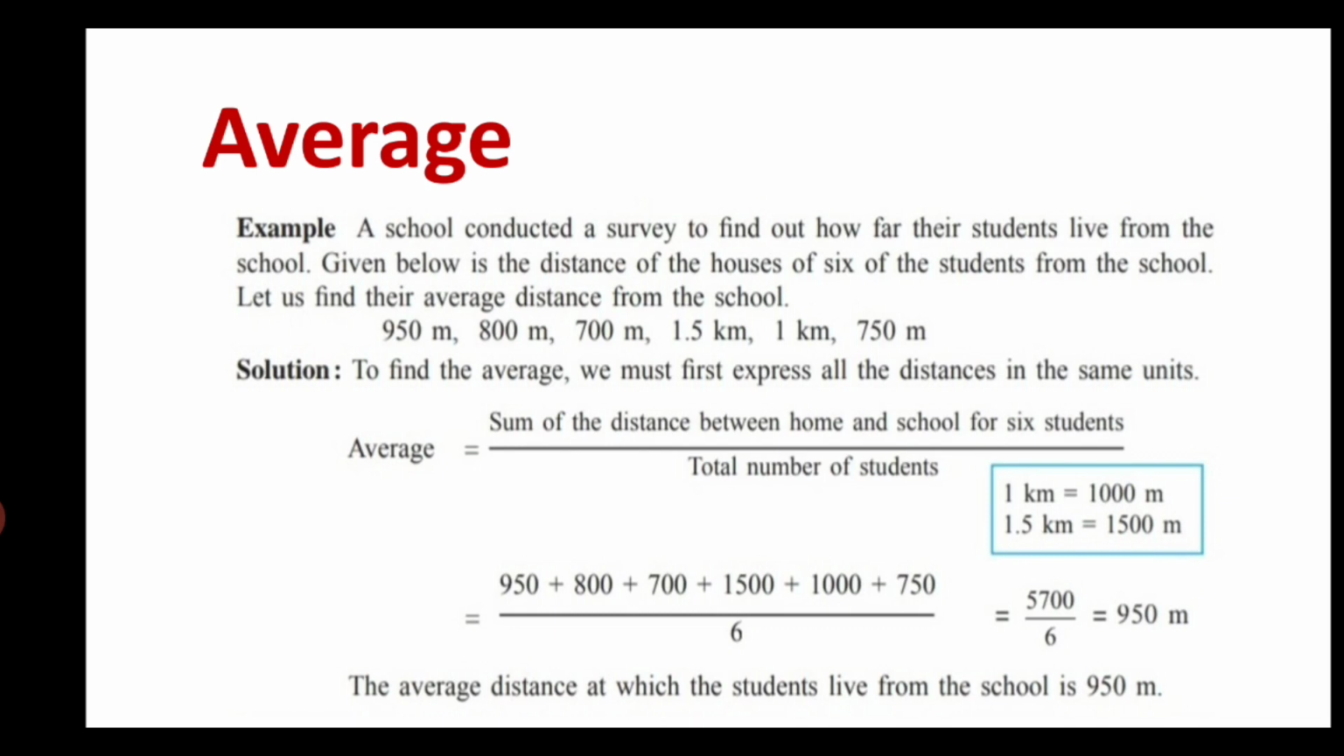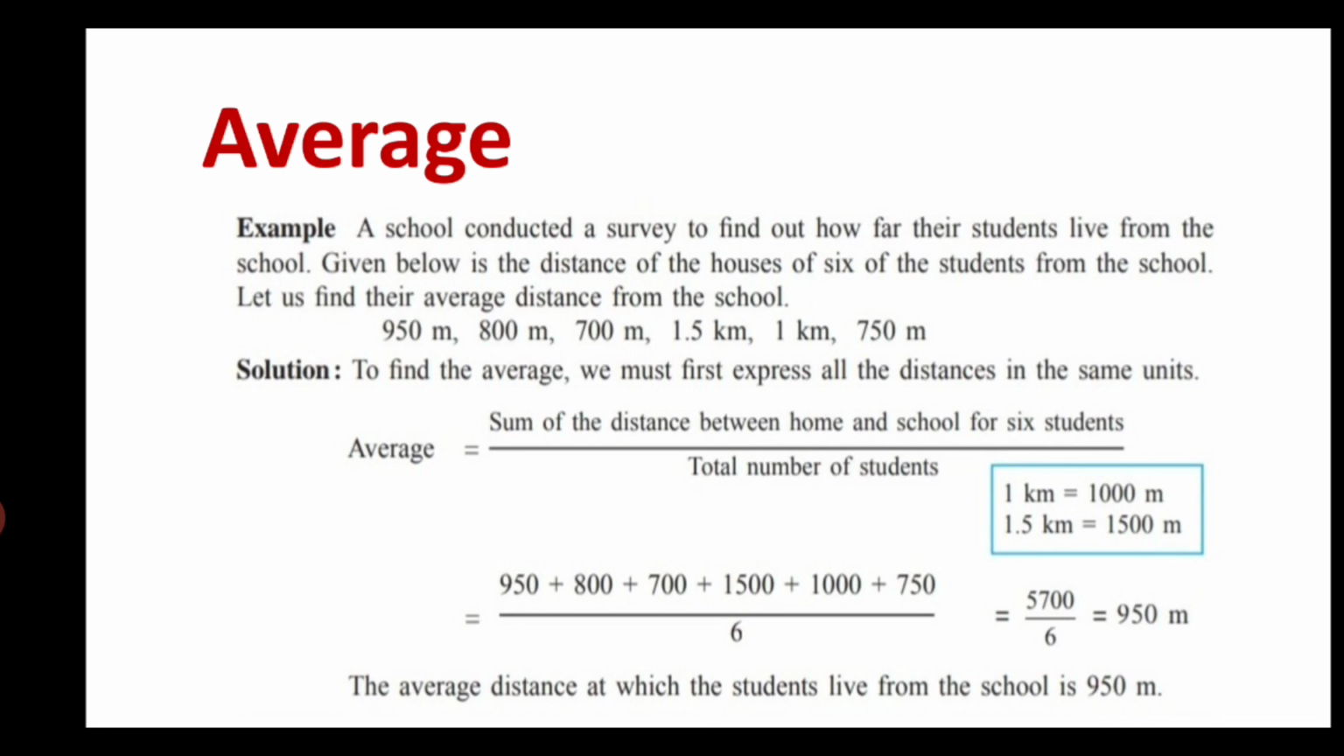Third one stays at 700 meters distance from the school, then the fourth student stays at 1.5 kilometer distance from the school, the fifth student stays at 1 kilometer distance from the school, and the last one stays at 750 meter from the school. We have to find out the approximate distance or the average of the distance the students live from the school.